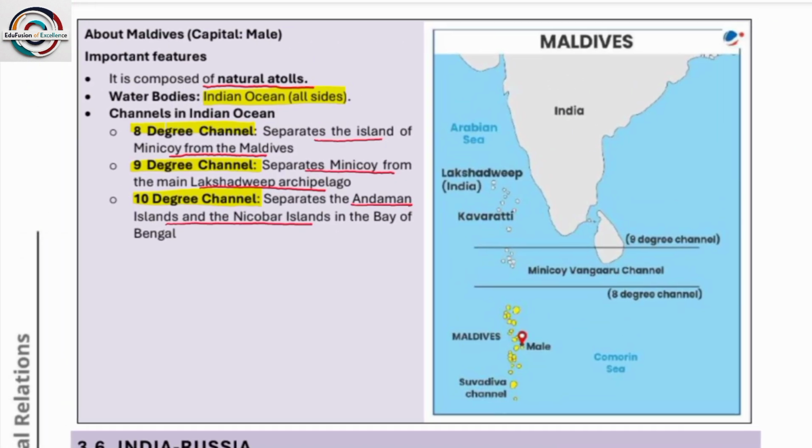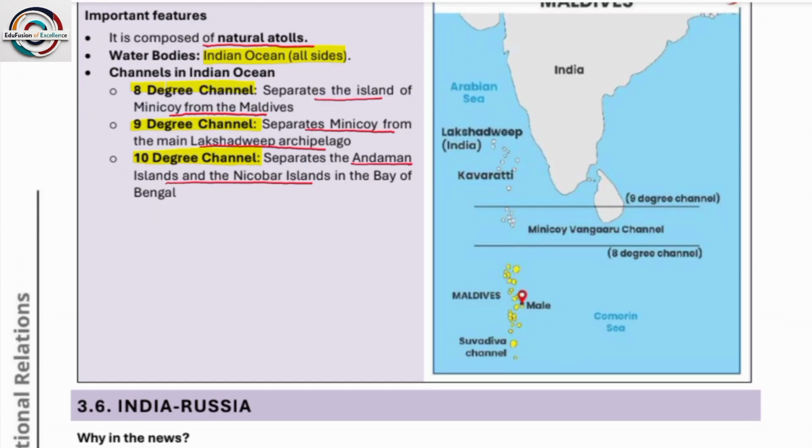Next, about Maldives. It is composed of natural atolls. What about the Indian Ocean? Channels in the Indian Ocean, there is 8-degree channel, 9-degree channel, and 10-degree channel. So these are all around Lakshadweep. Okay. So 10-degree channel separates Andaman from Nicobar. 9-degree channel separates Minicoy from Lakshadweep. And 8-degree channel separates Minicoy island from the Maldives.